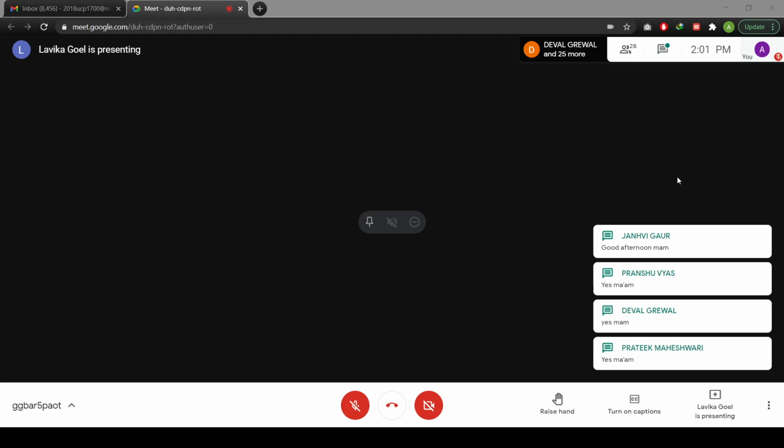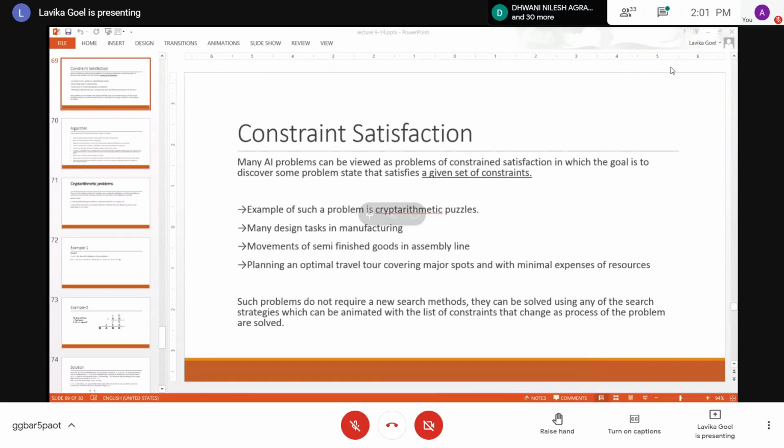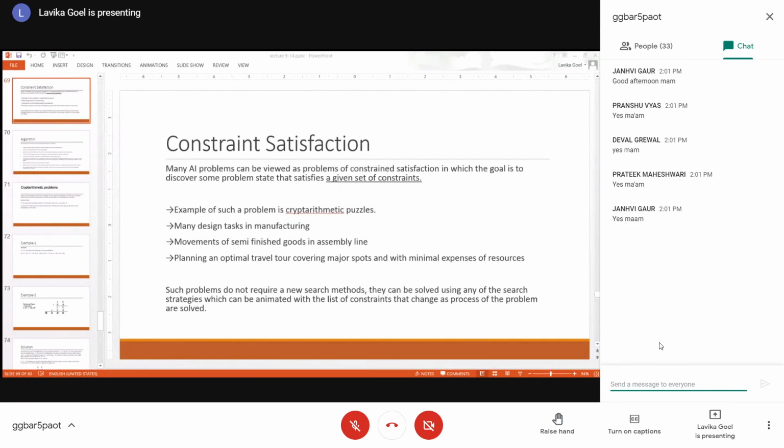In a constraint satisfaction problem, you will have to satisfy a certain set of constraints, and that becomes your goal state. So your goal state is a state which satisfies a given set of constraints. For example, you have a crypto arithmetic problem where you have certain letters, and some equation is given to you from those letters, like an equation like this: send plus more is equal to money.